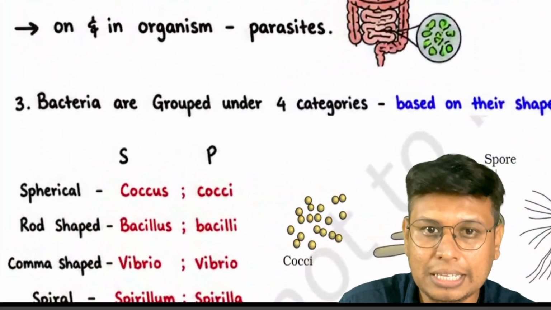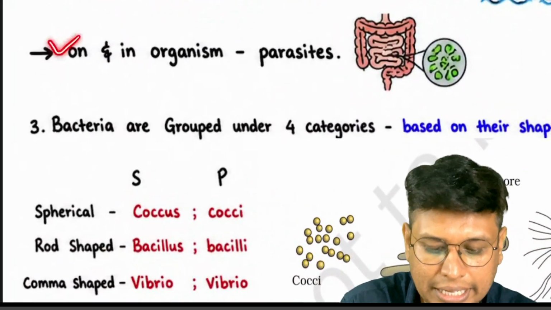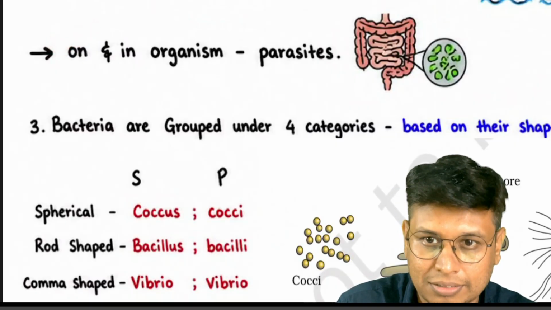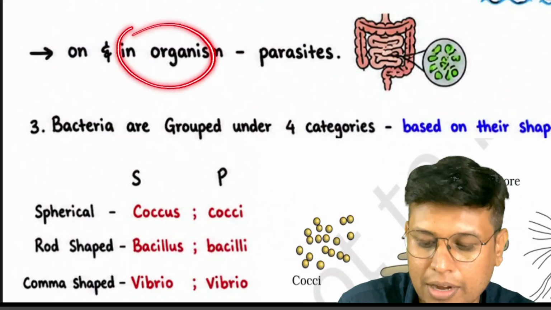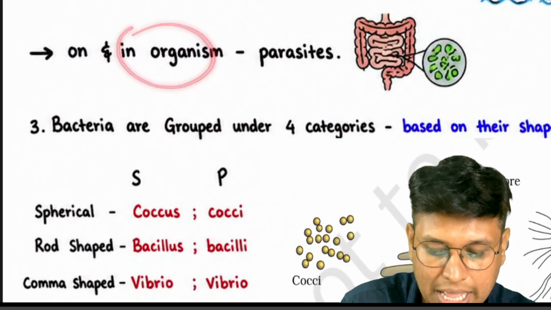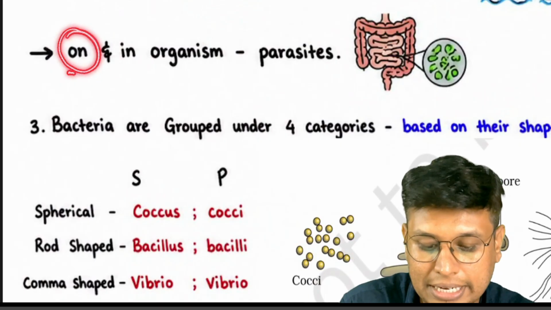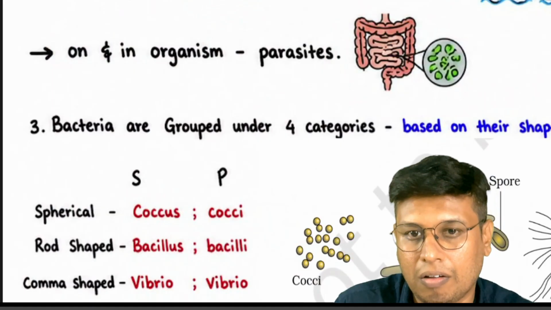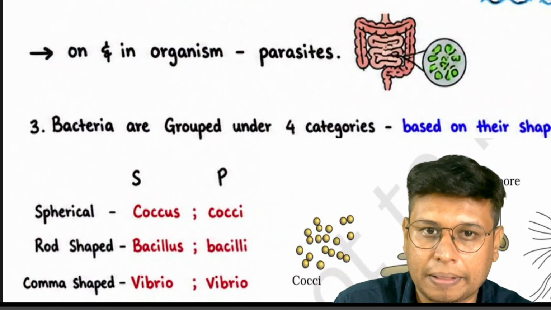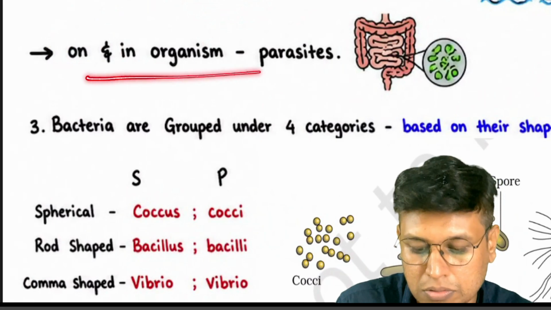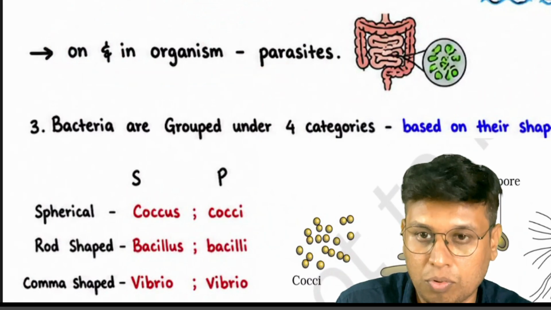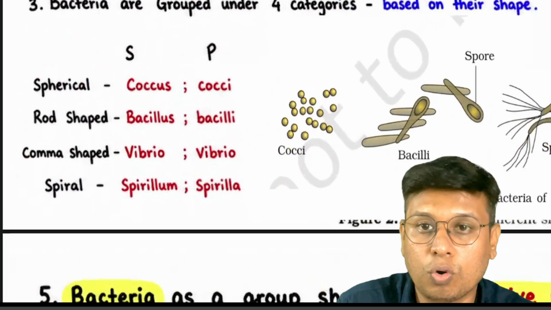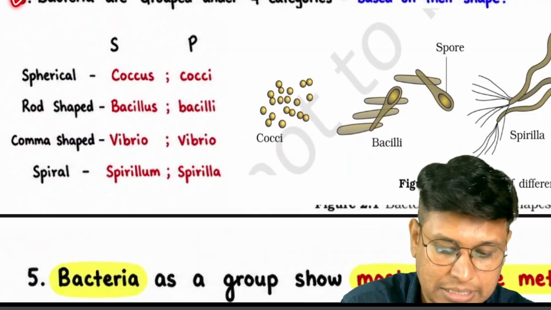Another habitat is on and in organisms. On means ectoparasites and in means endoparasites. The bacteria can be ectoparasites and endoparasites. They can live in the gut, on skin, and on various organs. So this is also the parasitic mode shown by bacteria. Bacteria are grouped under this one, which is asked.